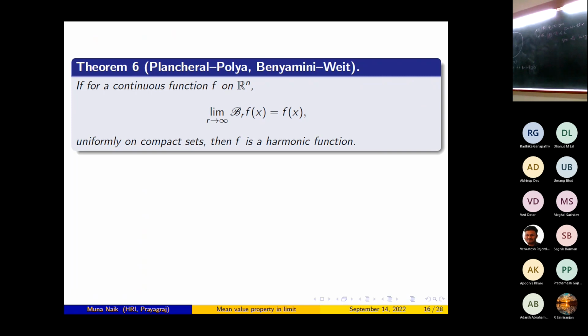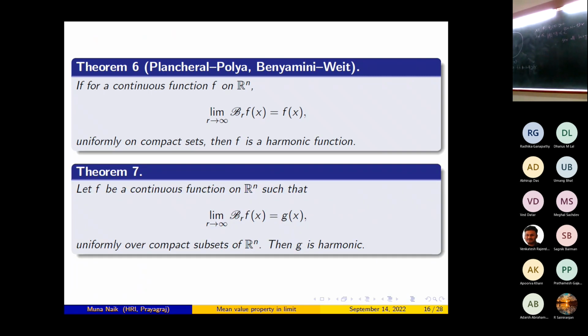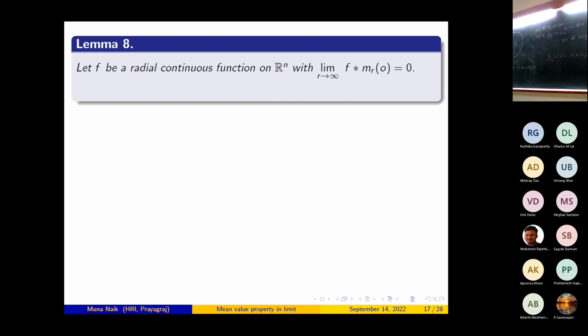We will prove a slightly more general result. Let f be a continuous function on R^n such that the limit as r tends to infinity of B_r f(x) is equal to g(x), uniformly over compact subsets of R^n. Then g is a harmonic function. Remember this notation: B_r f(x) is nothing but f convolved with μ_r. What I will do is prove the result first in the radial setup, then extend the result from radial to non-radial. I will begin with a lemma. Let f be a radial continuous function on R^n with the limit as r tends to infinity of f convolved with μ_r at 0 equal to 0.